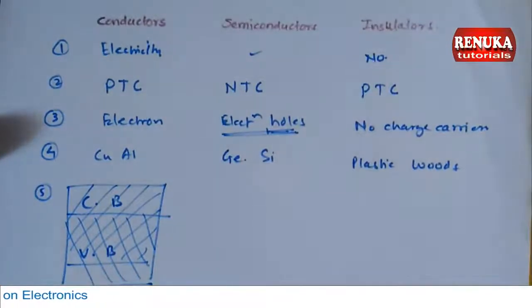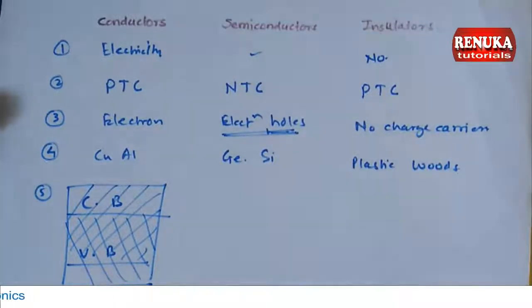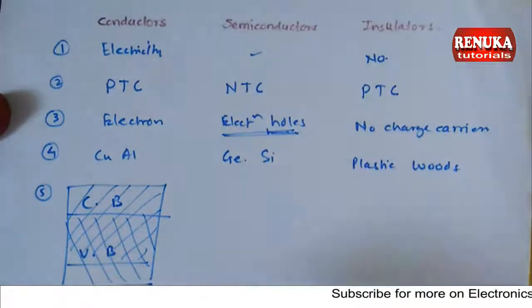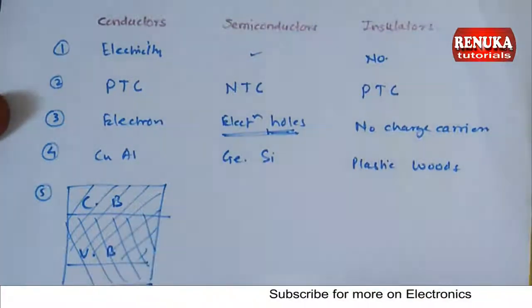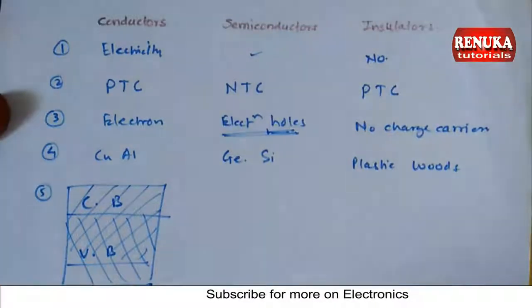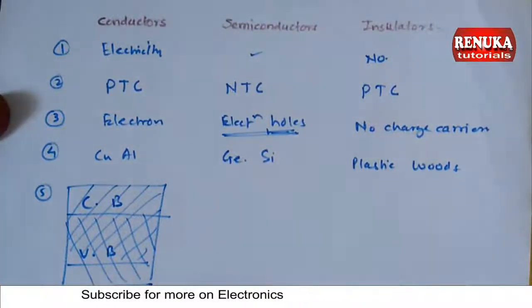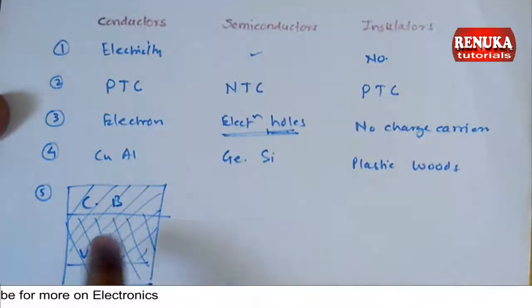That means we can say that the valence orbital electrons are free and they lie in the conduction band, as well as conduction band electrons or charges are present in the valence band. So the conduction band and valence band are the same thing in the case of conductor. So they are ready for charge carriers to conduct. So this is the conductor.